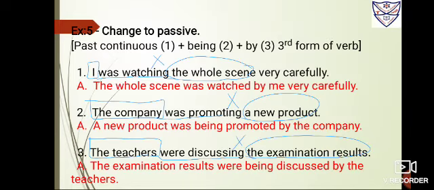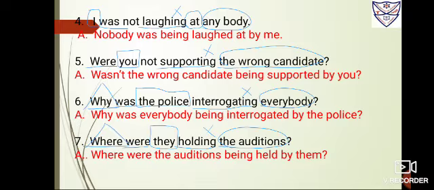Next, I was not laughing at anybody. So I is the subject, box it. Was laughing is the verb, underline it. At, as I've told you, is a preposition that follows the verb, and anybody is the object, so we have to circle it. Now children, you are going to bring anybody ahead. Anybody was not being laughed at by me is also correct, but the more preferable answer is when you bring anybody here and the statement is negative, so not plus anybody becomes nobody.